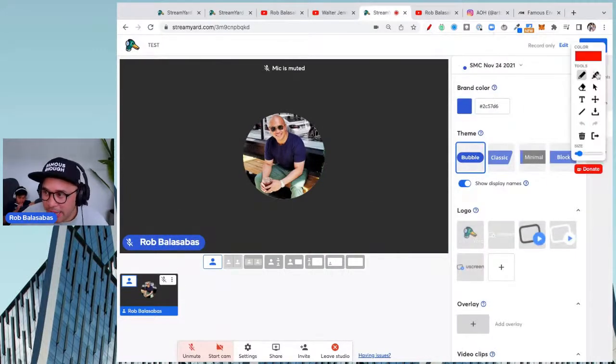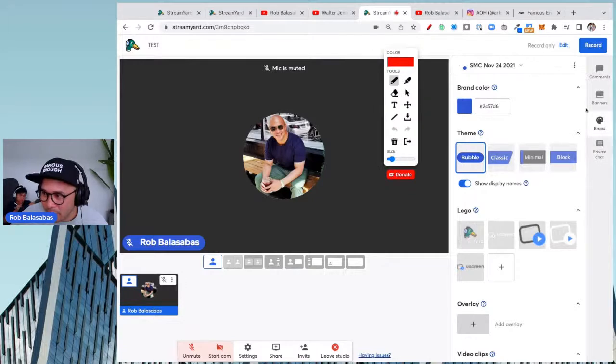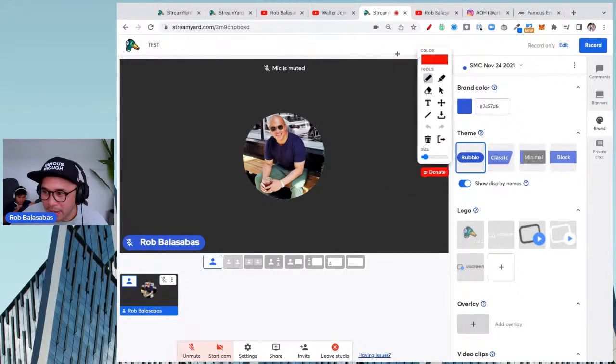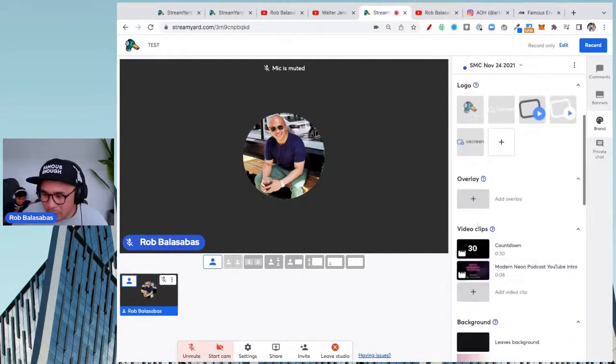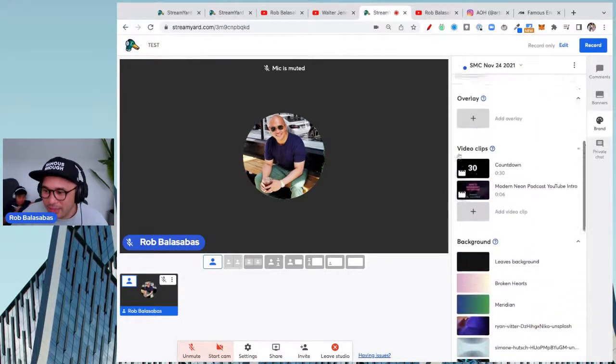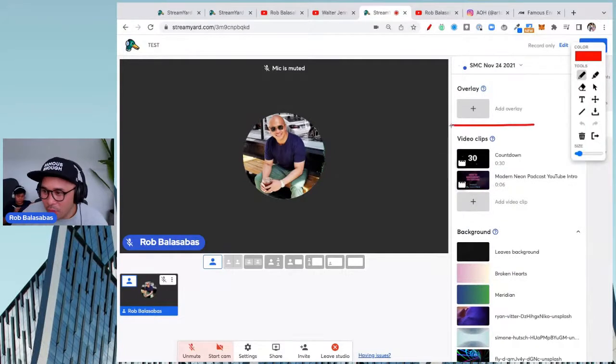Next thing is brand. Hopefully you remember where that is, just right below banner. Here you can choose your brand colors. You can choose your themes as well. You can also upload your logos right there. You can also upload overlays, right there. This is overlays.